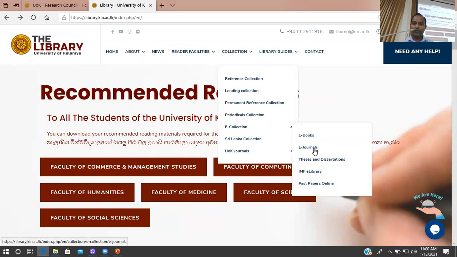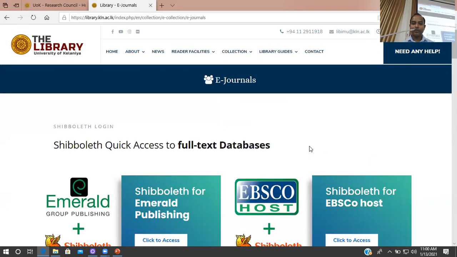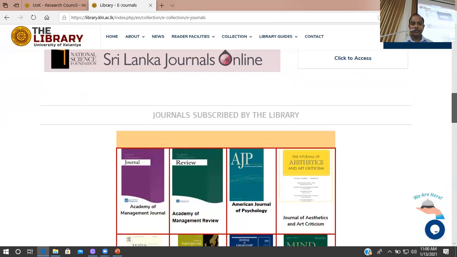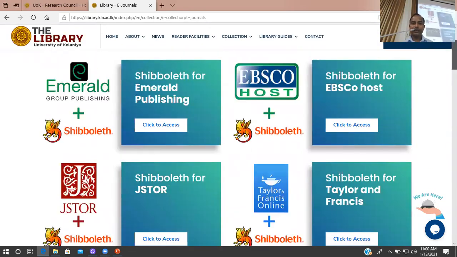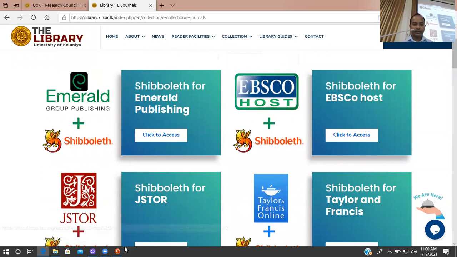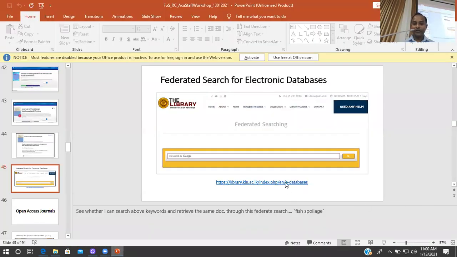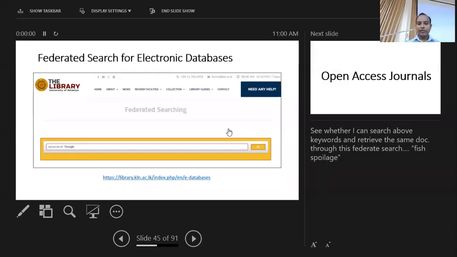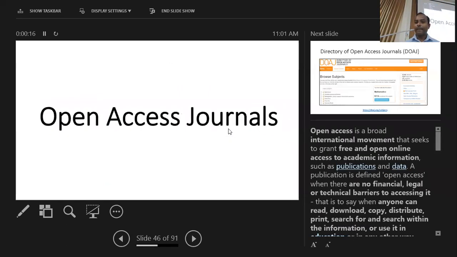The link was available some time ago. Let me make sure; maybe later I will share that facility. So we have a facility where you can search. This federated search is facilitated through Google, and it enables us to search all the databases through a single interface. It will retrieve the search results from various different databases and bring them onto the same page so that you can access them without accessing the databases separately.